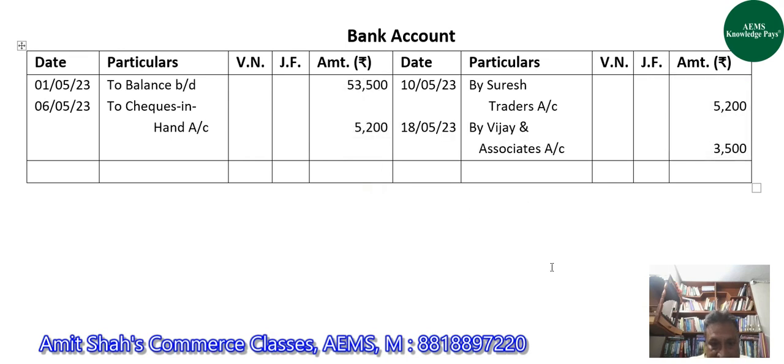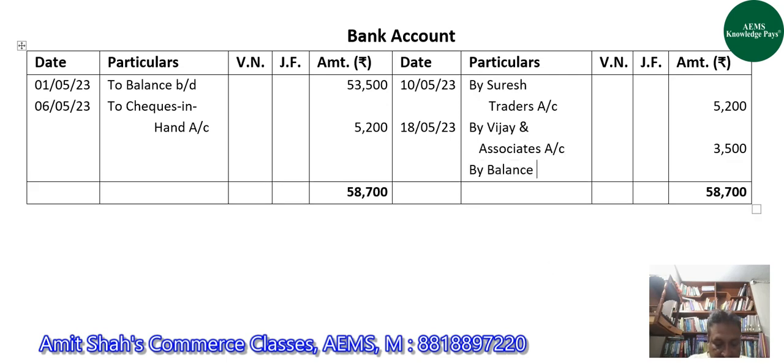Again, debit side of bank account is more than the credit side. So we'll take the total of debit side, which is 58,700. The same total we will write on the credit side. From this, we will subtract sum total of credit side, which will give us balance of bank at the end of the month of May. And the total of credit side is 8,700. So now it would be 50,000. I hope, guys, you have got this. Yes or no? Yes, sir.